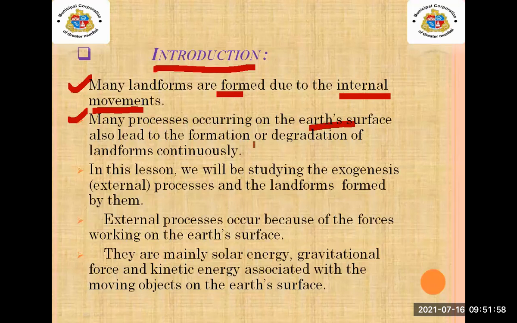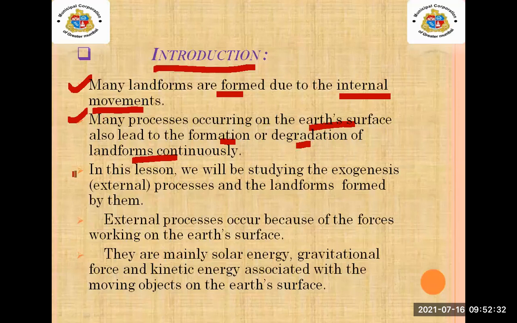They also lead to the formation, or we can say degradation, of the landform continuously. Means when the internal movements happen, on the earth surface we can see land is also formed. Yes, and sometimes there is a degradation of the landforms also. Means this formation and degradation continuously goes on because of these movements.